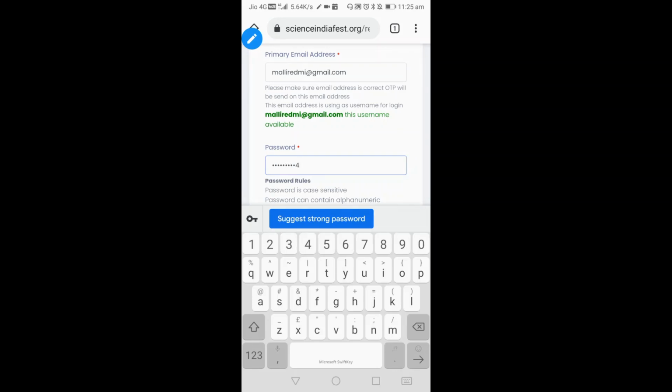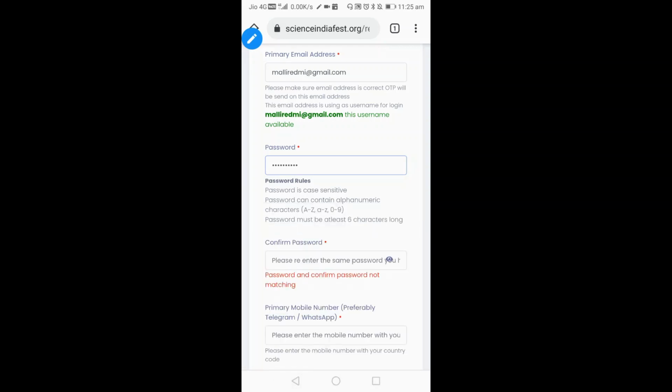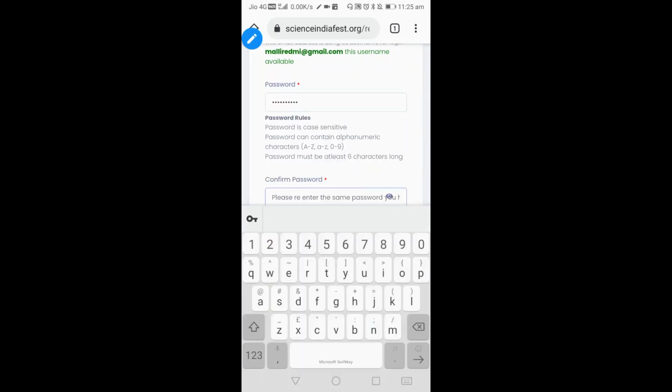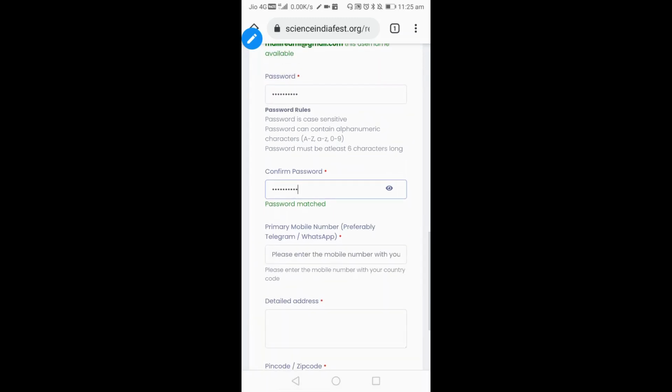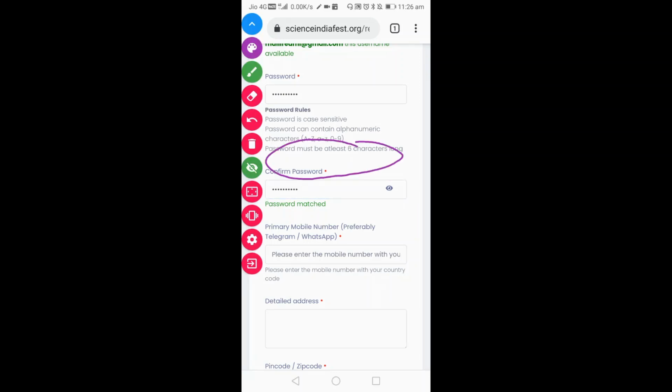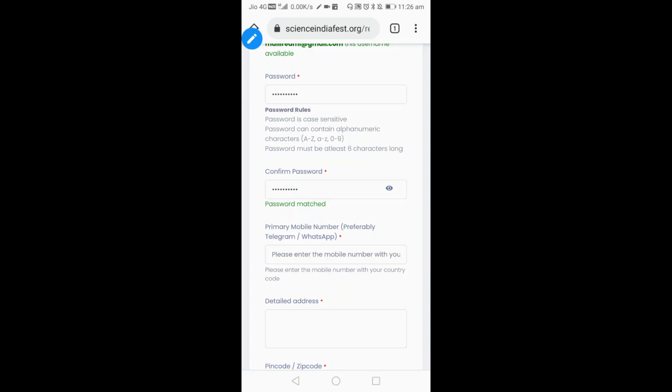I have entered the password, then I have to confirm the same password. I will change this password as it is now visible to all. Now password matched is showing. Make sure that whatever password you entered above, the same one you enter here also. This password should match, and only then can your registration be done.